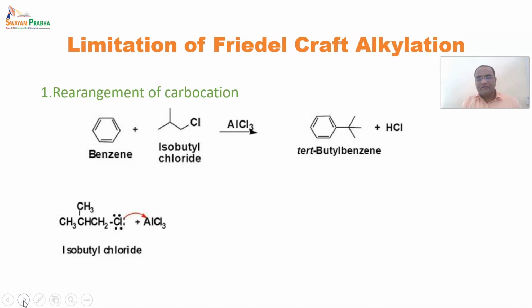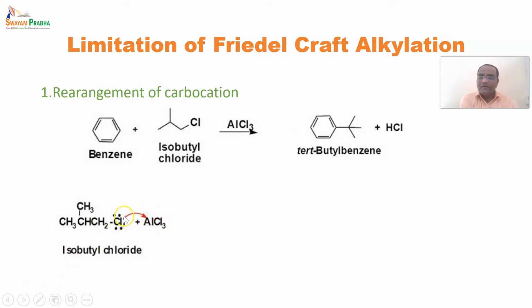The desired product is actually different, but we get tertiary butyl benzene, and it is due to rearrangement of the carbocation. The carbocation tries to attain the most stable structure possible, and due to that it creates a different structure than the desired one. So here we can see how it actually forms when it is reacted with the Lewis acid, that is AlCl3.